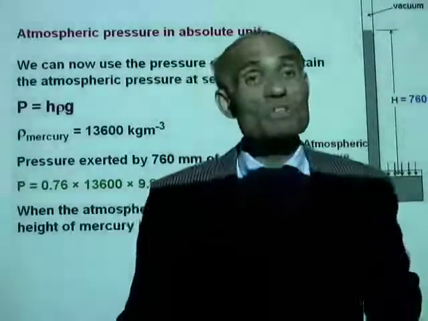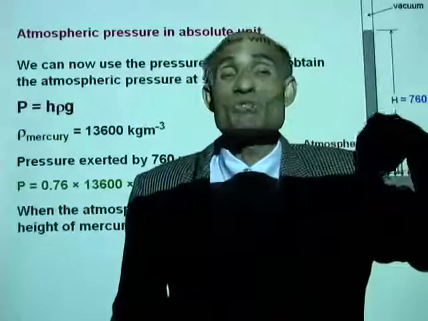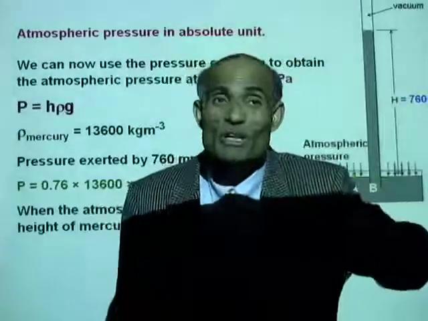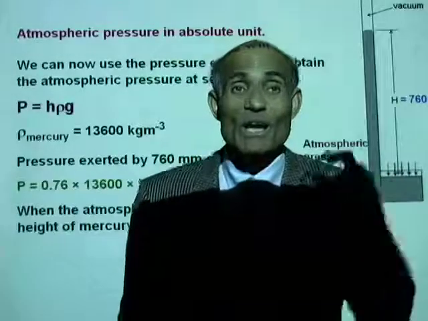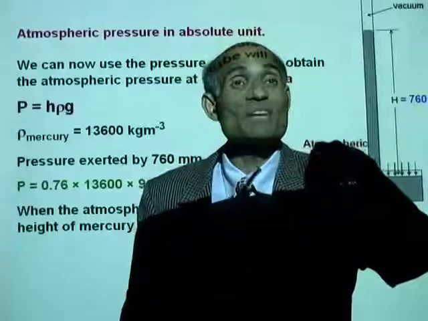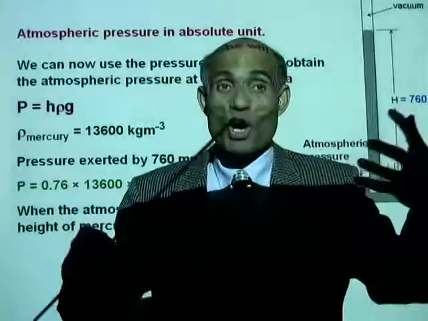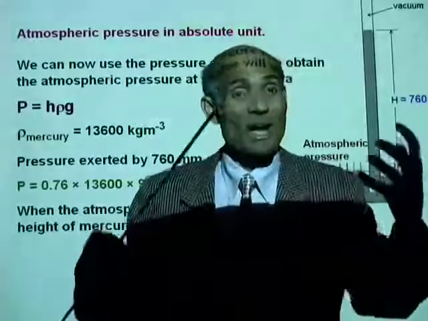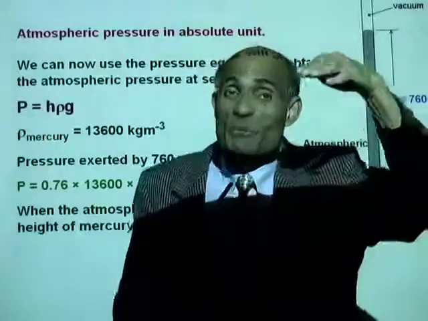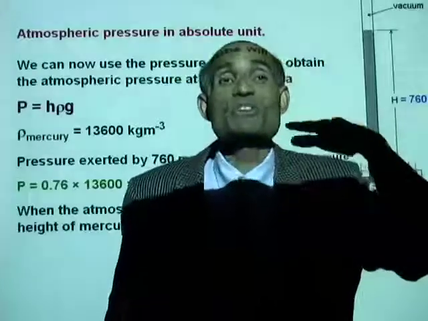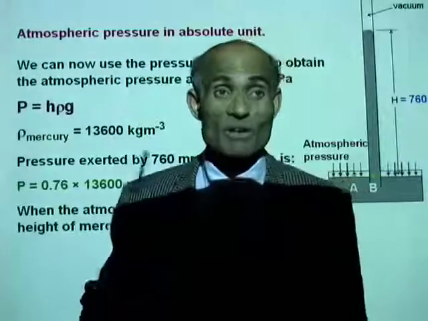Have you heard of meteorologists talking about falling mercury? When he's talking about a falling mercury, he's talking about a low pressure. Especially when you live in Florida, a low pressure is always associated with depression, which will cause tropical storms, and hurricanes are all associated with low pressure. So when the mercury falls, it's an indication of low pressure. When the mercury climbs, it is an indication of high pressure.